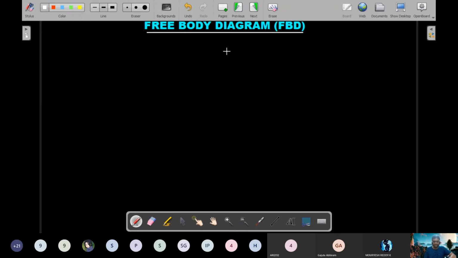So there is a physical diagram for a situation. Very quickly, if I give you a situation, let's say there is a floor, and there is a block on the floor, and there's a person trying to push that particular block.